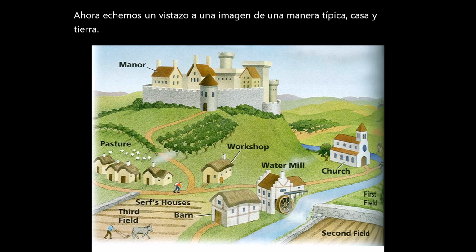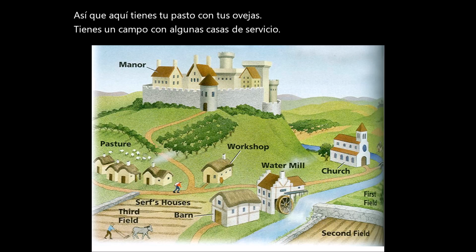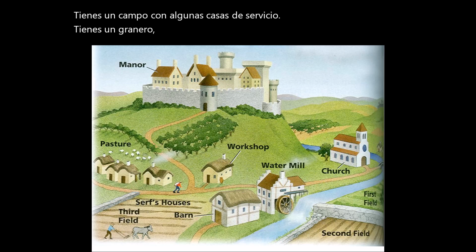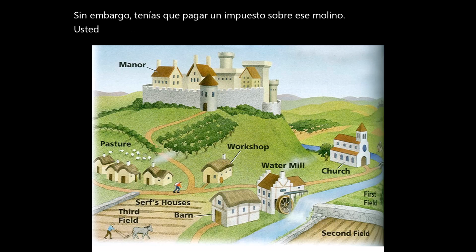So here you have your pasture with your sheep. You have a field with some serfs' houses. You have a barn, a water mill. A water mill is where you go to grind your grain. You had to pay a tax on that mill, though. You have your community church where everyone is expected to go every Sunday.